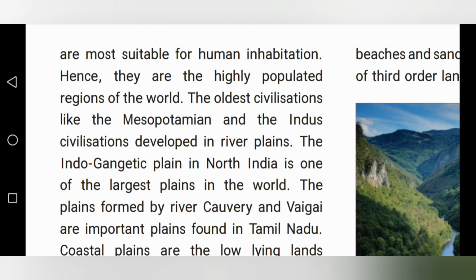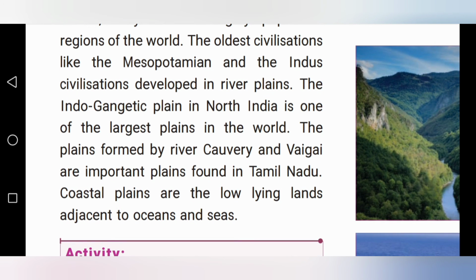The Indo-Gangetic Plain in North India is one of the largest plains in the world. The plains formed by River Kaveri and Vaigai are important plains found in Tamil Nadu. In Tamil Nadu, children, there are two civilizations, that is, people settled near River Kaveri and people settled near Vaigai. These two rivers are the main civilization of Tamil Nadu.